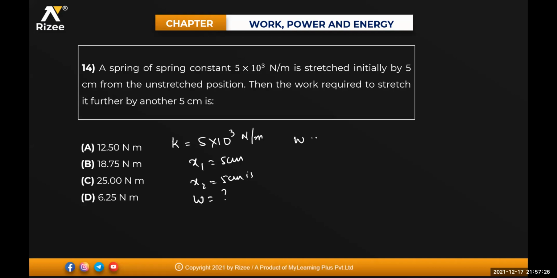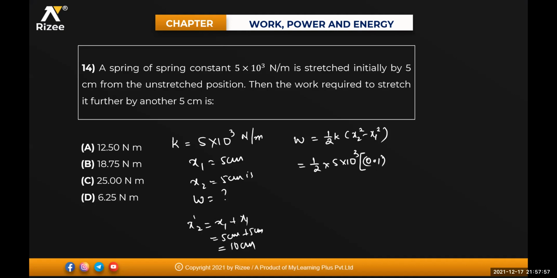So work done formula, W is equal to half into K into x2 square minus x1 square. So that is equal to half into K value 5 into 10 to the power of 3 into x2. X2 value means how much distance it will become, beta. X2 dash will be equal to x2 plus x1, that is 5 centimeter plus 5 centimeter, which will be equal to 10 centimeter. 10 centimeter means 0.1. 0.1 whole square minus 0.05 whole square. 5 centimeter, no?